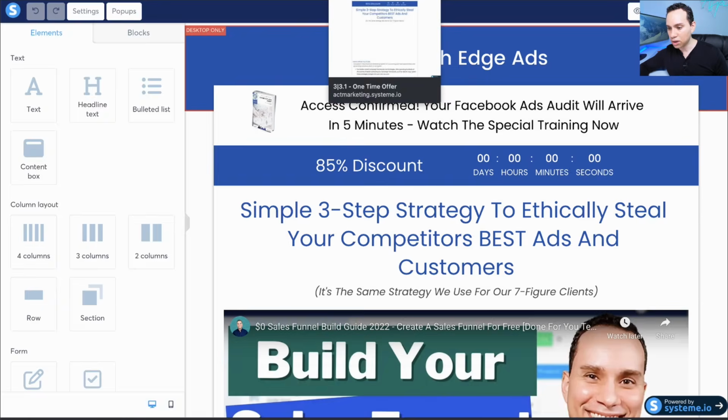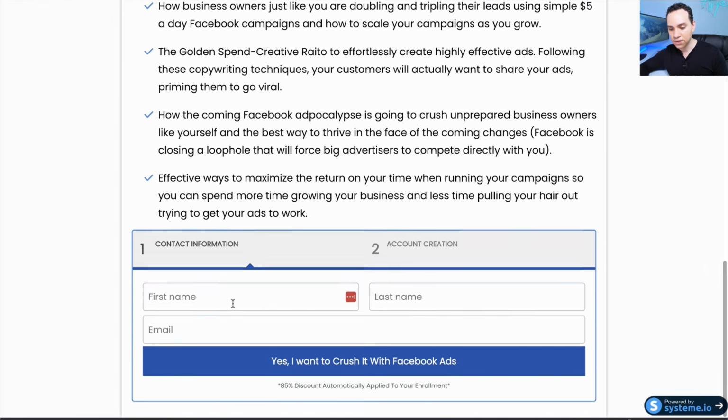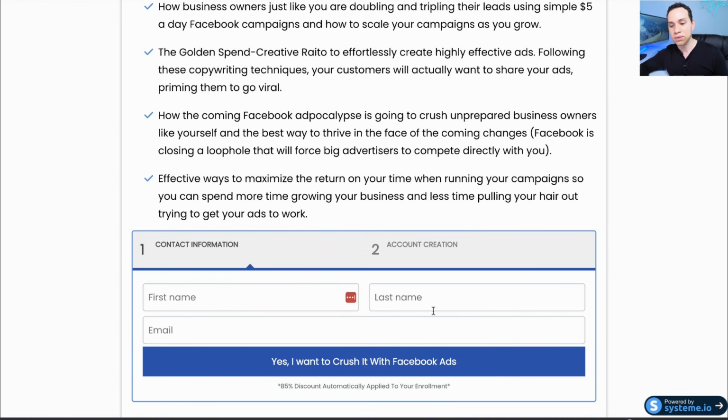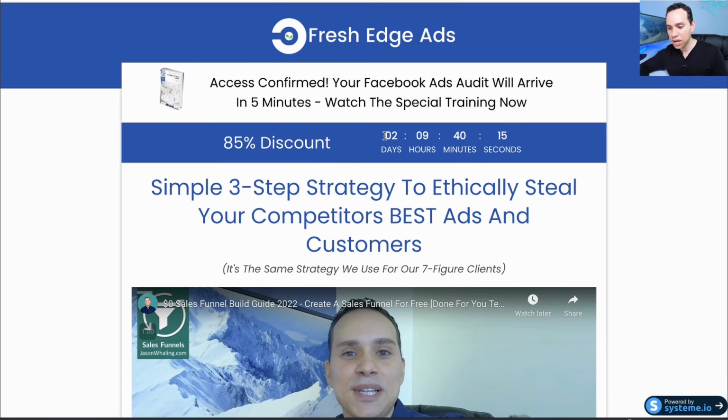So jumping over to our example here, here's what the page would look like live. You can see here that the countdown timer is going. And then if someone wants to purchase, they can go ahead and enter their information, 2-step checkout. And in one page, we have our sales page and our checkout page going way under the limit of the page numbers in the free plan. And what's most important with this page is you focus on one offer. So you can see here that we have a countdown timer of actually 2 days.